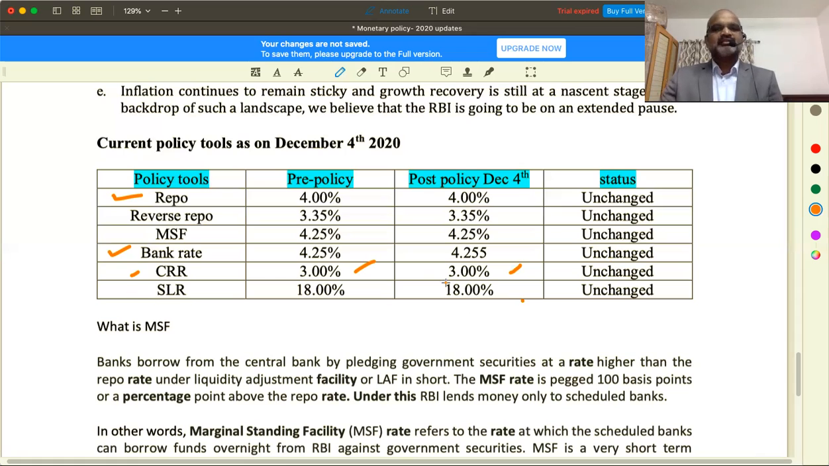Next one, SLR. SLR, try to understand. SLR in the sense statutory liquidity ratio. See, every bank is also expected to keep a certain amount of money out of the deposits in the bank itself. Supposing you have received 100 rupees deposit, you are supposed to keep 18 rupees with you.